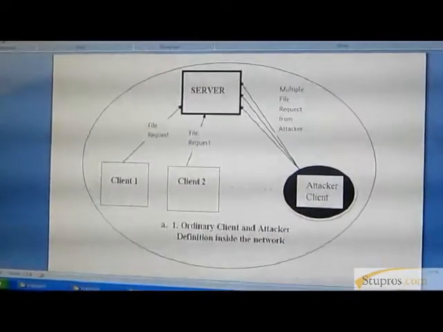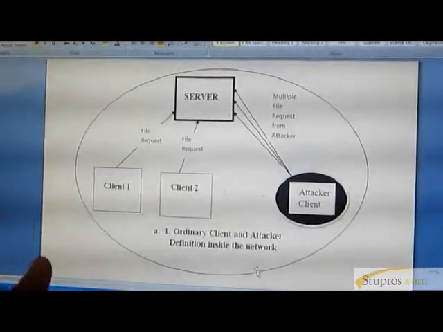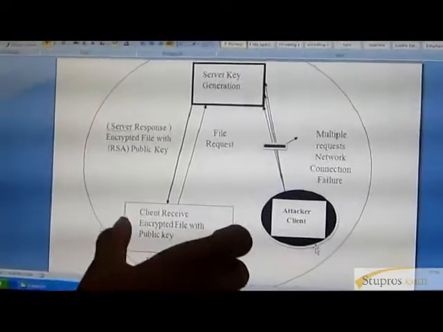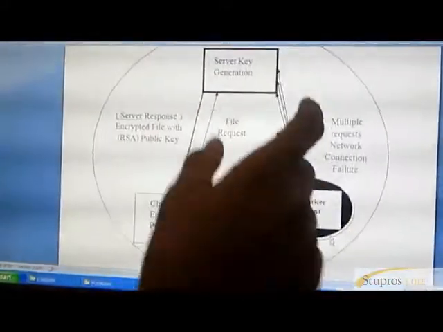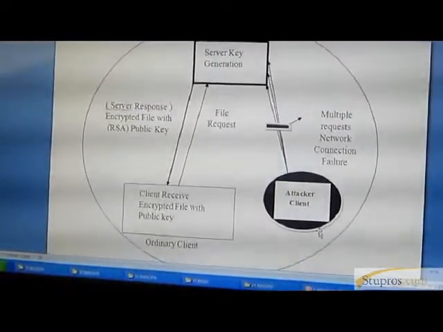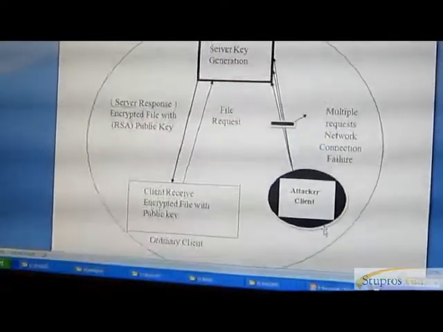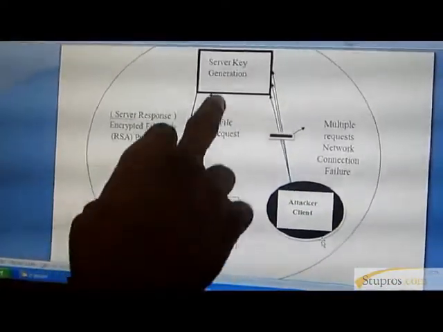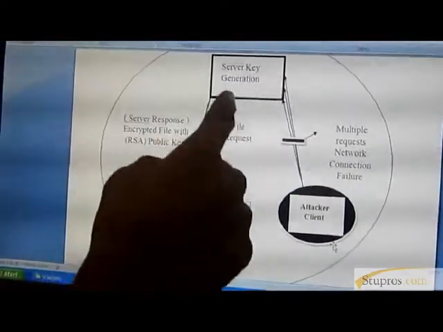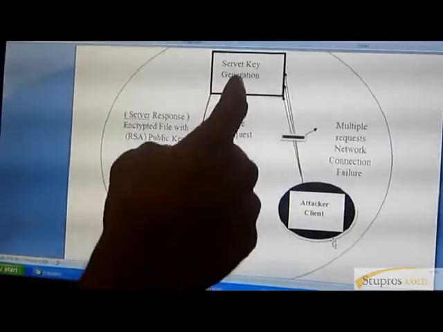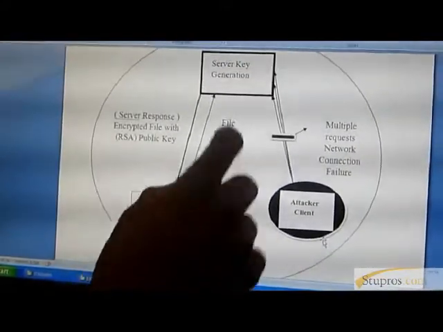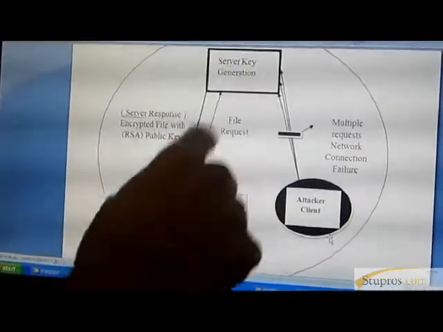Now we have to think about the outside attacker. To prevent the outside attack, let's see this diagram. When one client sends a file request to the server, the RSA algorithm is implemented. In the RSA algorithm, we have two keys: a public key and a private key. The requested file is encrypted with the public key and the original file is added with the private key. After the RSA implementation, the server responds to the client with the file encrypted with the public key.